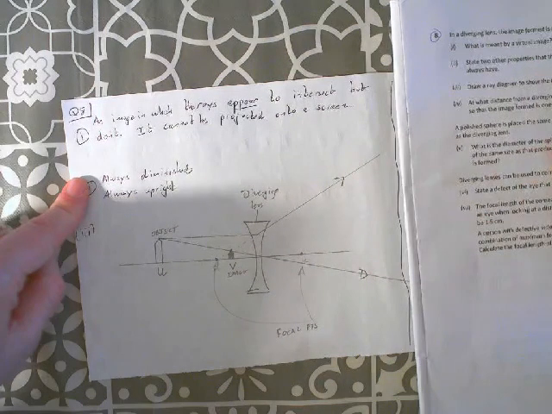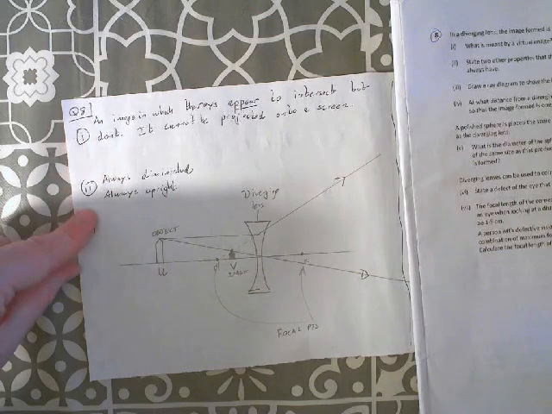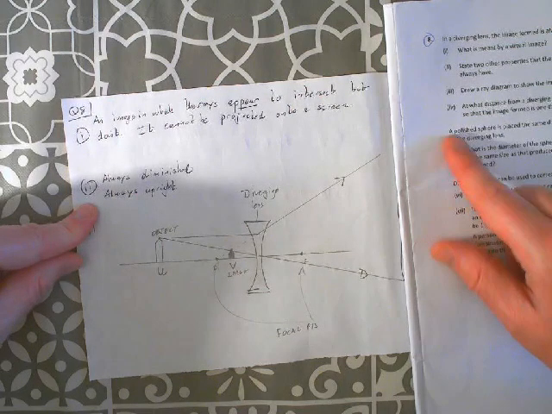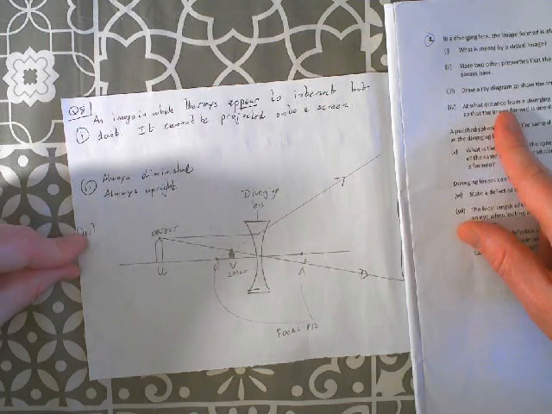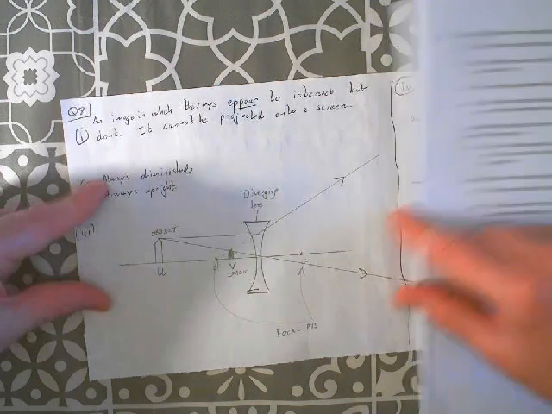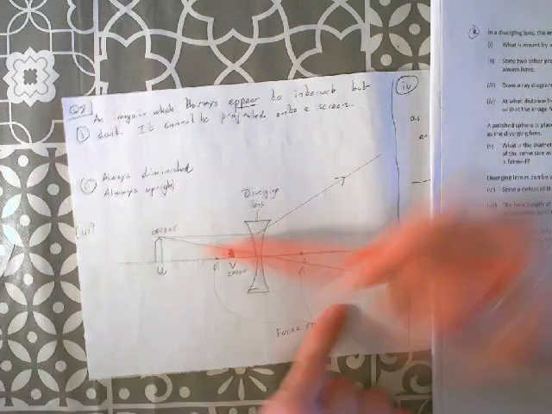What is meant by a virtual image? Well, a virtual image is one where the rays of light look like they intersect, but they actually don't, and you can't project that image onto a screen. State two properties the image produced by a diverging lens will always have. It's always going to be diminished, and it's always going to be upright.